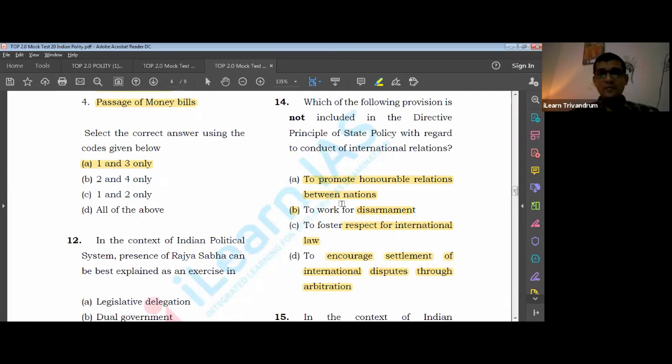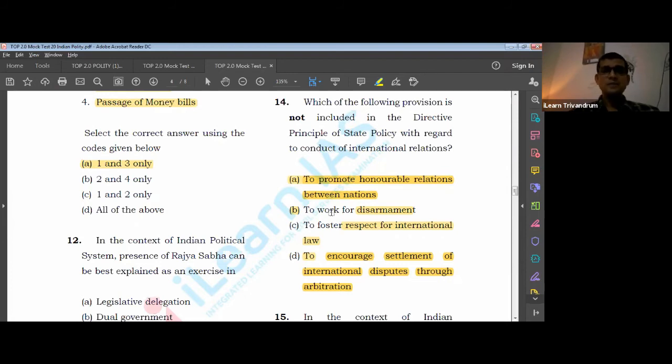Okay, India believes in peace. So when India believes in peace, there definitely is an option that will be there in the DPSP, right? And India has always stood for relationship between the nations. You study that in IR also, definitely this one. Okay, now to work for disarmament, there is a lot of ambiguity in that term. Okay, not very specific about what.